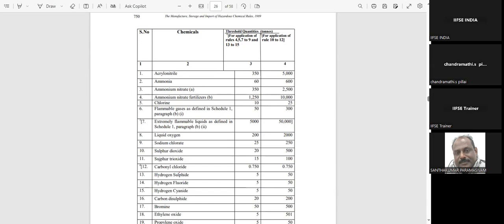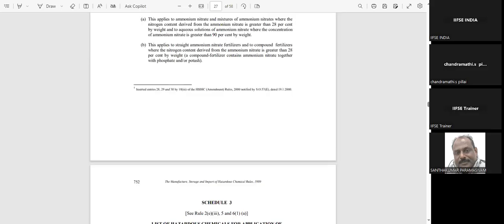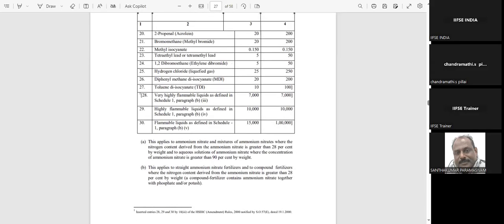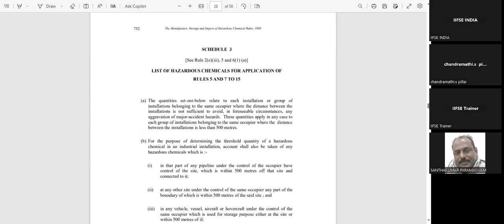So ammonia, it is a very commonly used chemical in the chemical industries, which is 90 tons, liquid oxygen 200 tons, sodium chloride 25 tons, sulfur dioxide 20 tons, hydrogen sulfide 5 tons, hydrochloride 5 tons. These are the threshold quantities. If your company is storing any chemicals which are close to or equal to these quantities or higher than these quantities, you may fall under these MSIHC rules.